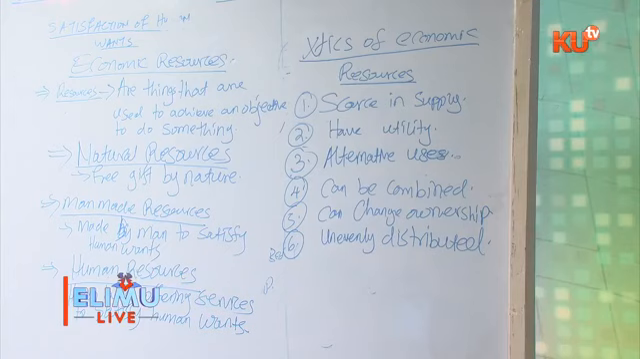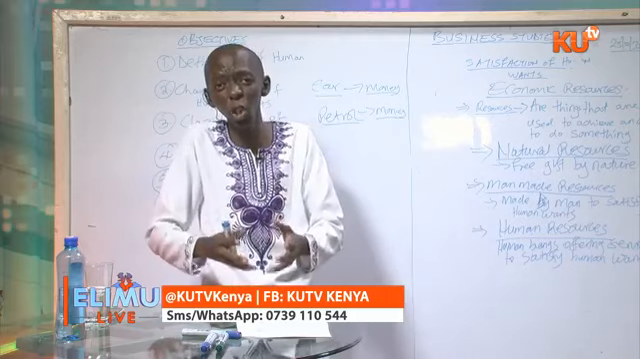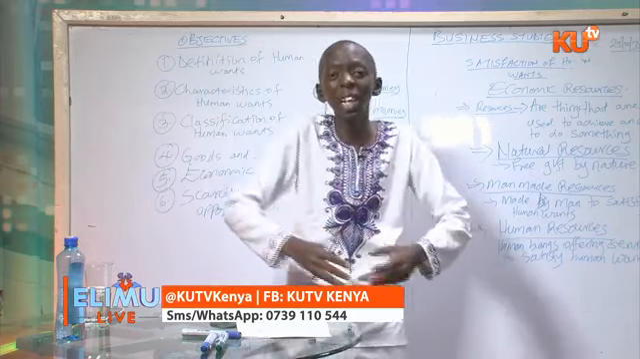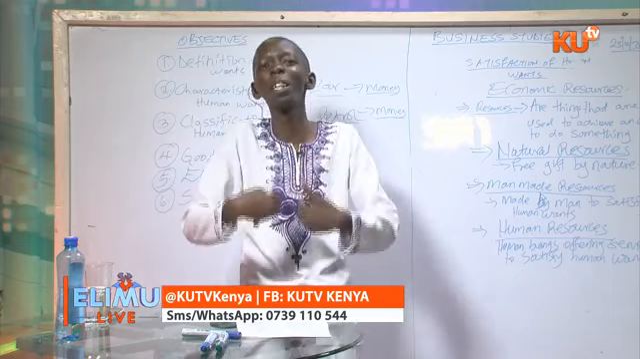Economic resources can be combined. This means that you can combine one resource with another one to satisfy human wants. Let me give an example of economic resources having the ability to be combined. You combine maize and beans to cook food. So you are combining a natural resource which is maize and another one which is beans to cook food, which is a basic want.